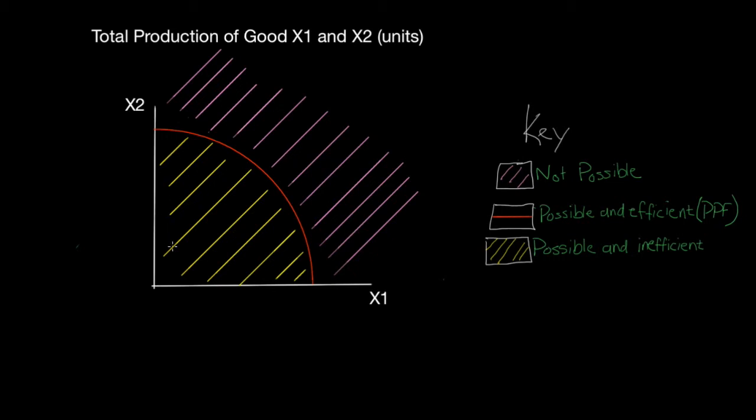Once again, inside the yellow here is possible, but it's inefficient. It's inefficiently using either our land, labor, or our capital. On the red line, all of our land, labor, and capital is being used efficiently, and we can reach a maximum level of production. And out here in the purple is not possible because we're already using everything efficiently, being on the red line, and we would need some sort of improvement to something to be able to increase our efficiency for any of our land, labor, or capital.